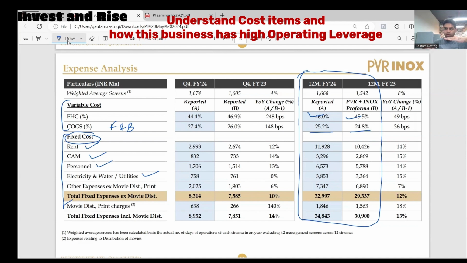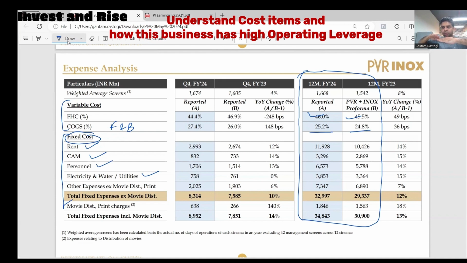But let's say after COVID, now people have started coming back to the movie theaters. So revenue is slowly increasing. As there is more consumption, more appetite for leisure among Indians, slowly there'll be more people coming in the theaters to watch movies. So fixed cost more or less would remain the same. I should not say as a percentage of revenue, but on a per screen basis, fixed cost more or less would stay the same.